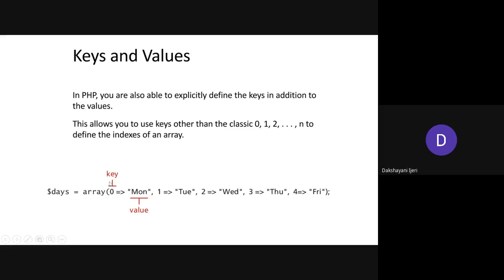One thing you can observe in this example is that the keys need not be in sequential order only. If you wish to consider keys out of order, you can do that. In this case, you can see the first key is 0, second is 1, 2, 3 and 4. I think they have taken sequential order in this example, but not necessarily, if we are allocating the keys explicitly in the program. So this is one way how you can add the elements of the array in the form of key value pairs.